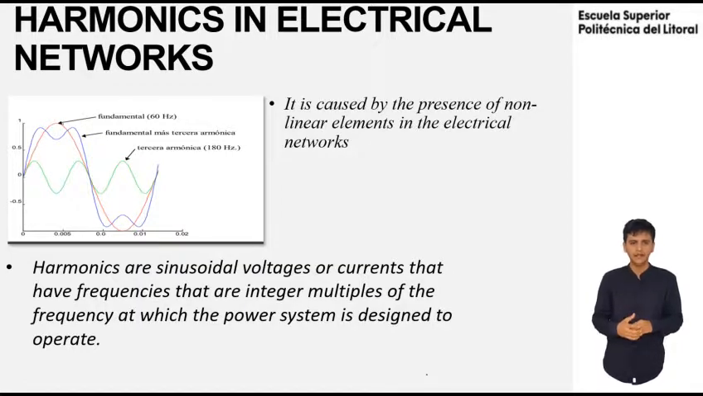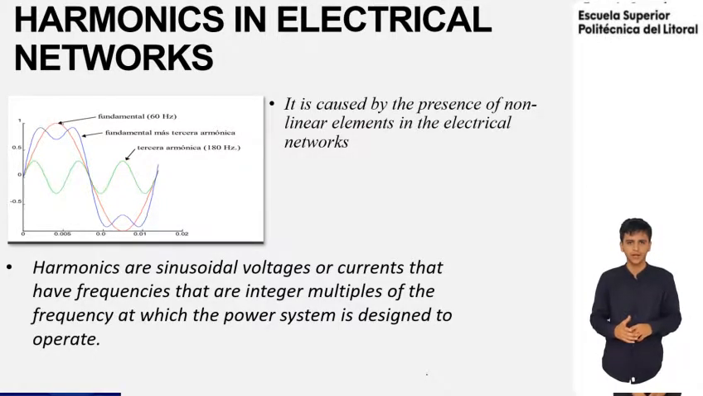There are several indicators that allow quantifying and evaluating the harmonic distortion of the voltage and current waves. These are power factor, crest factor, distortion power, frequency spectrum, and harmonic distortion rate.